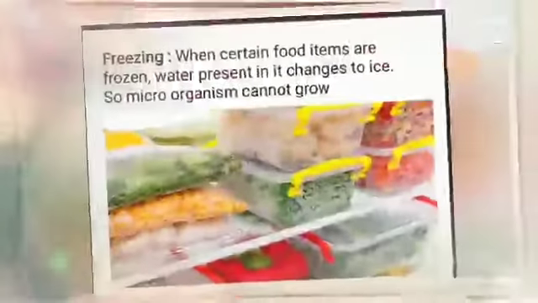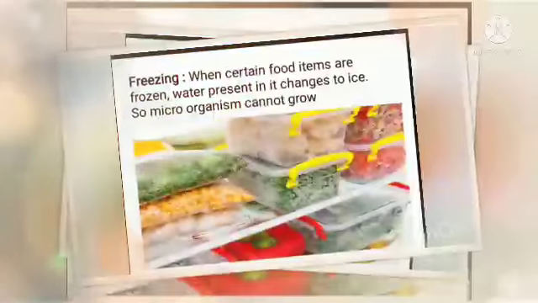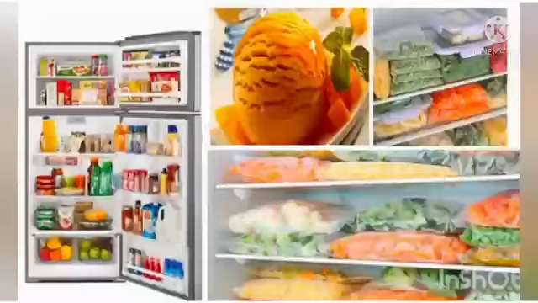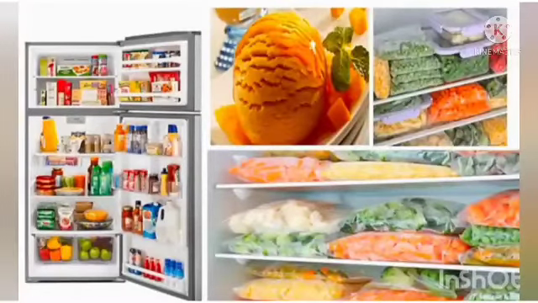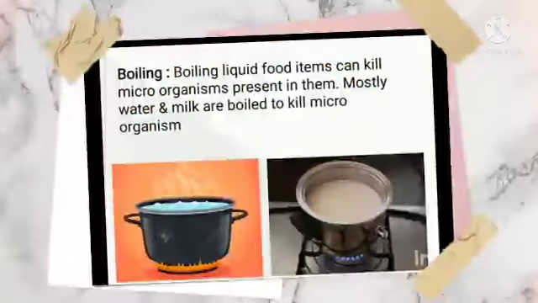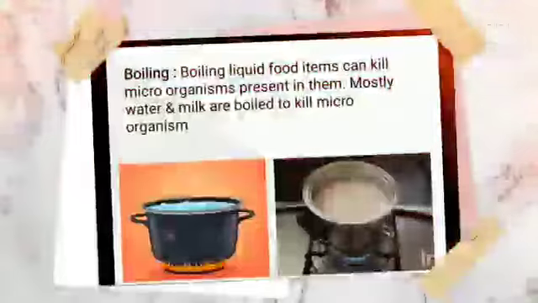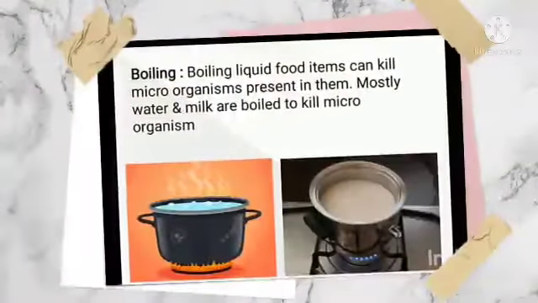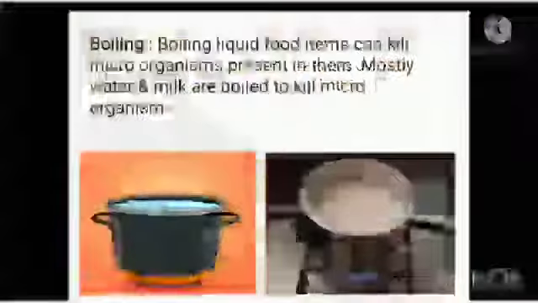Our next very important method of preservation is freezing. In this method, we can control the microbial growth by dropping the temperature. And food items like fruits and vegetables can be stored. And next comes boiling. Boiling liquid items can kill microorganisms present in them. Mostly, water and milk are boiled to kill microorganisms.